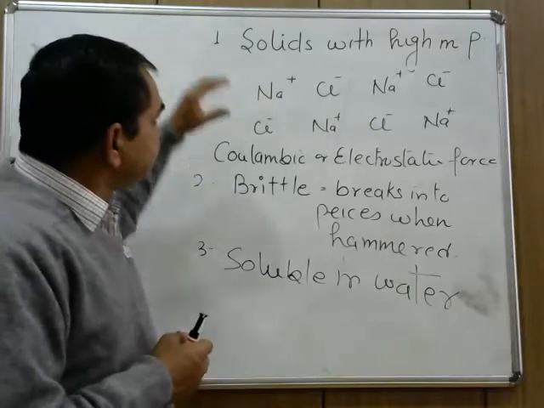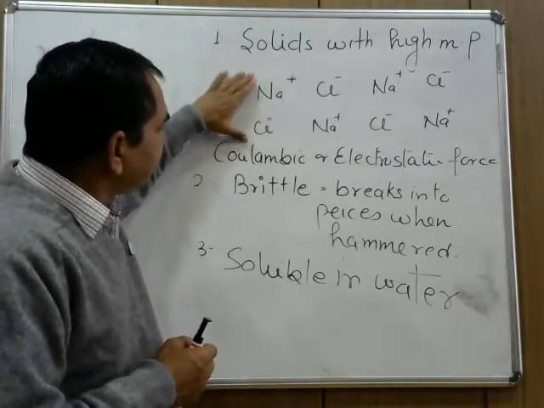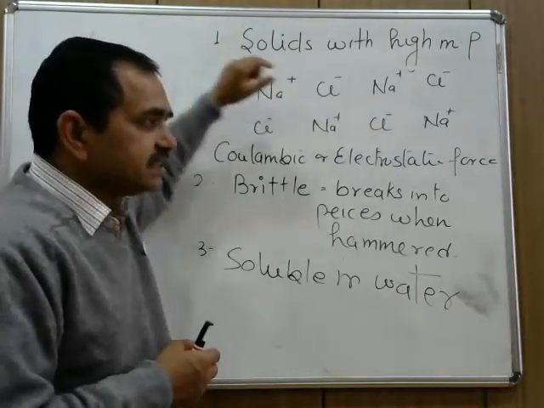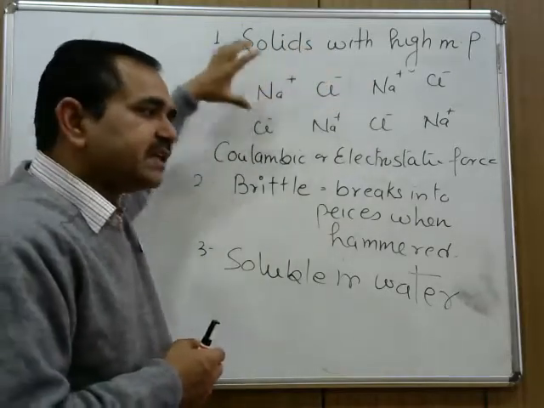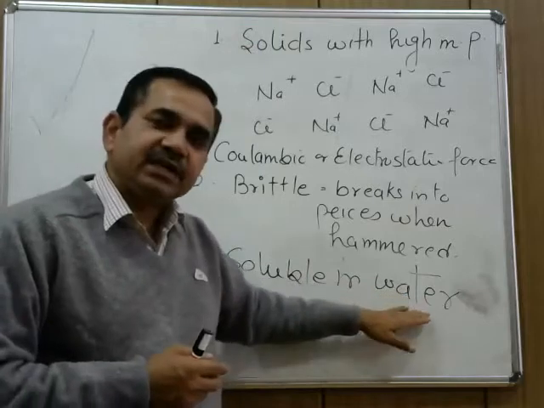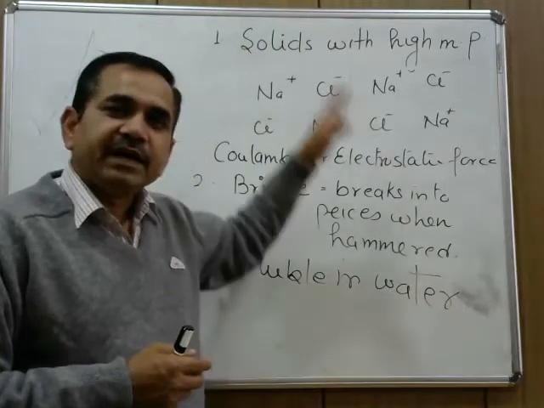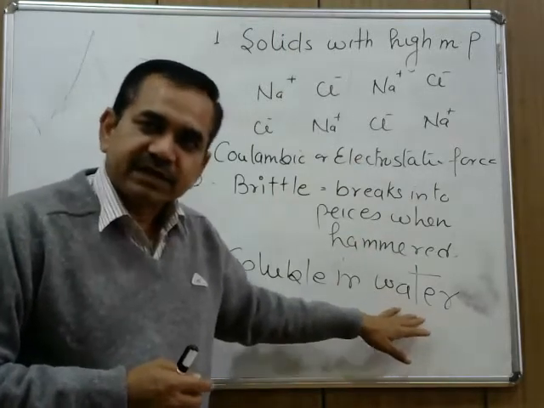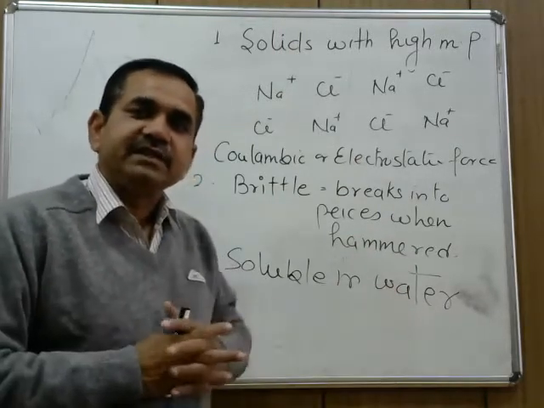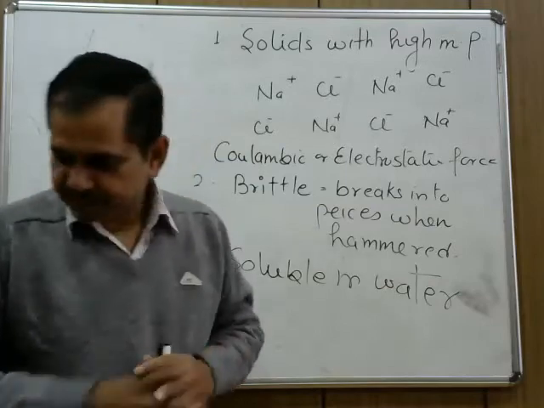So since these ionic solids are made up of these oppositely charged ions, cations and anions, once they are put in any polar solvent like water, their ions interact with the polar part of solvent water and they dissolve in each other.